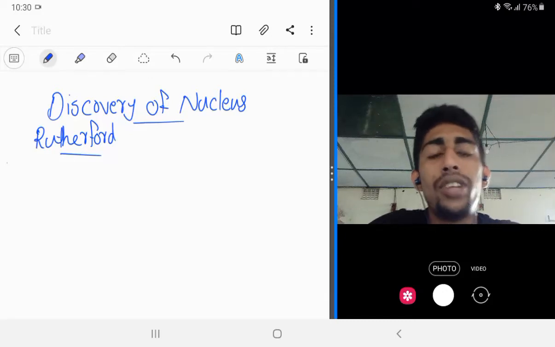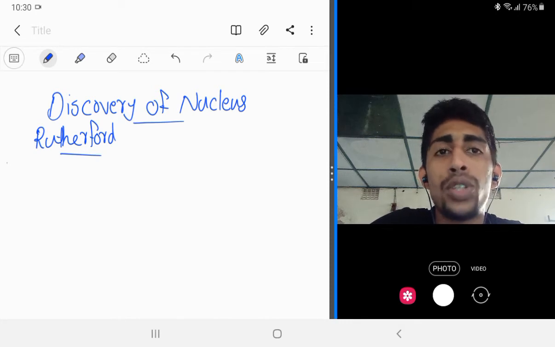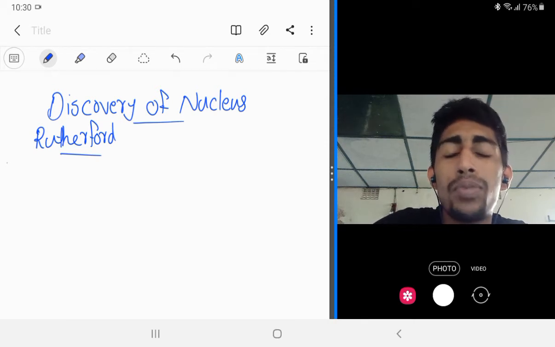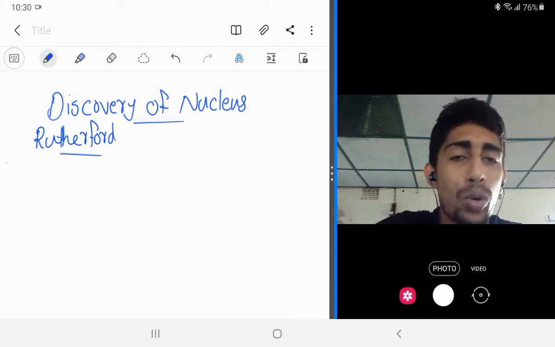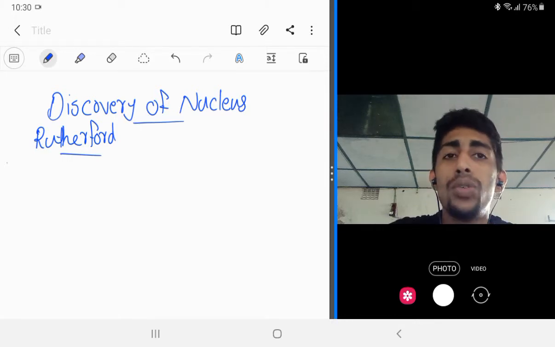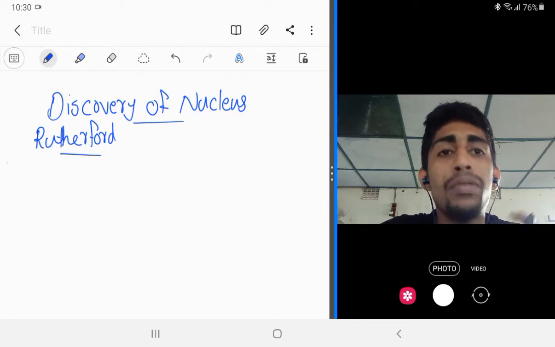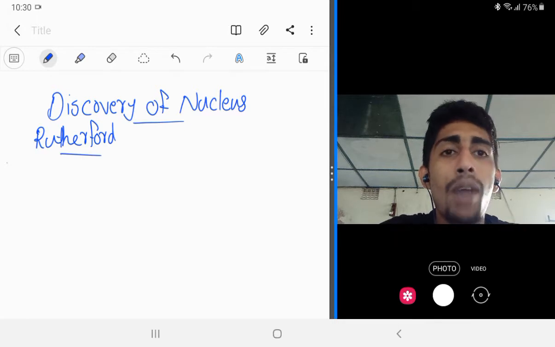Hello, today we are going to study the next portion, discovery of nucleus. The nucleus was discovered by the scientist Rutherford. Before, we studied the discovery of electron and proton. Now we know two subatomic particles of the atom, which means negatively charged electrons and positively charged protons.